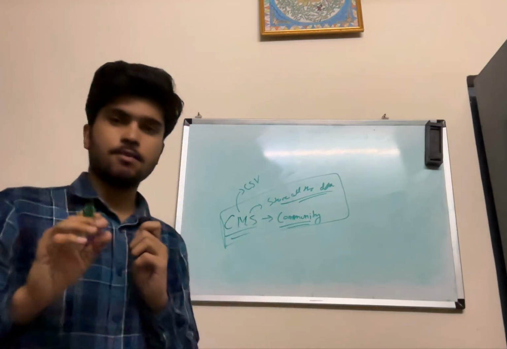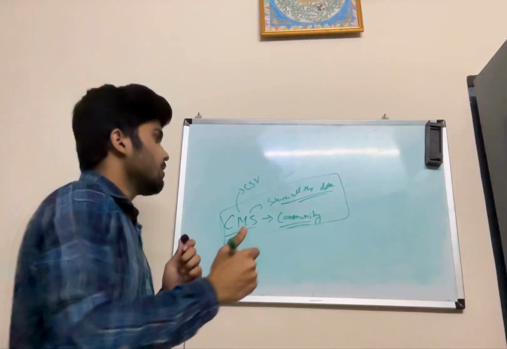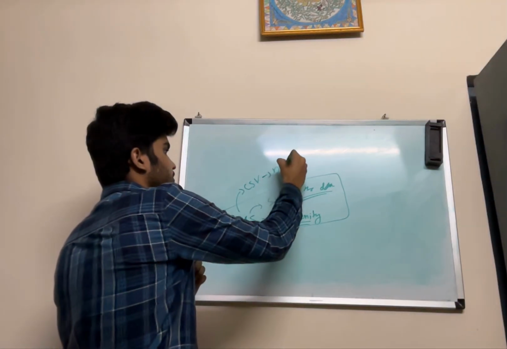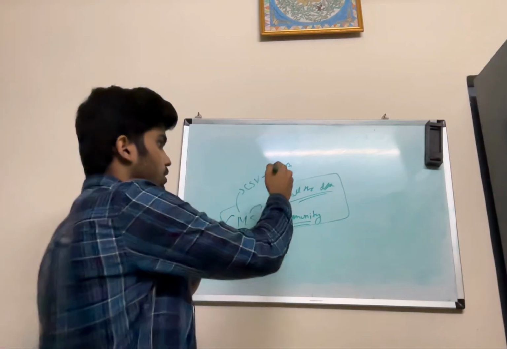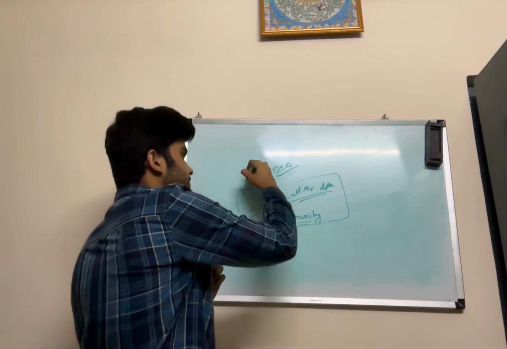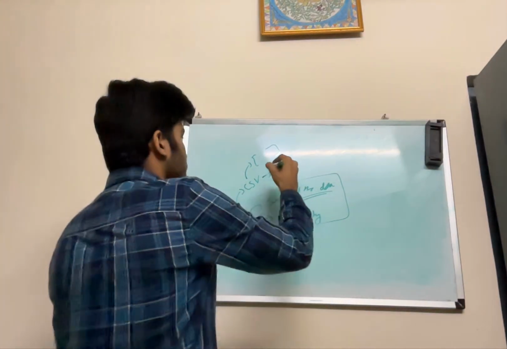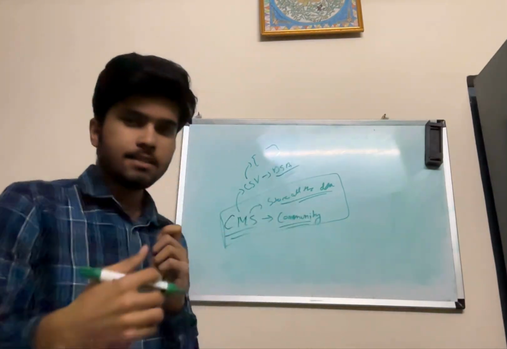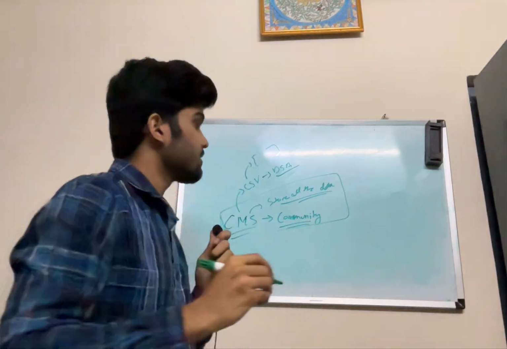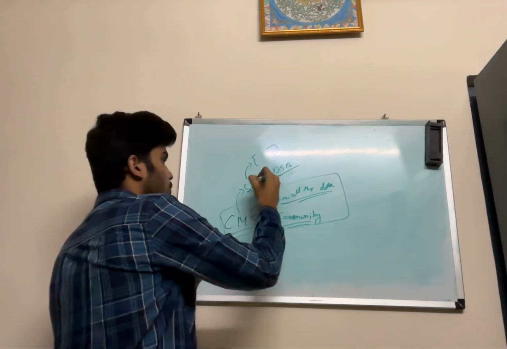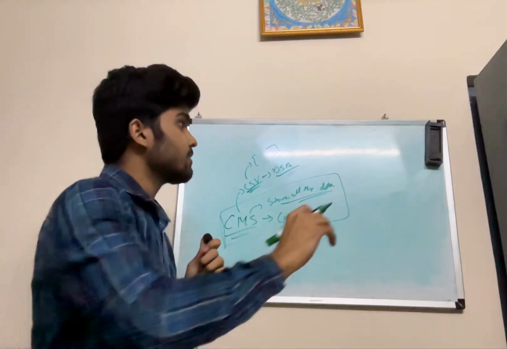It is really fun to learn because you have to cover lots of concepts. All the basic DSA concepts, especially array concepts, are used a lot here because the base of CSV is an array. If any data is coming from a CSV, it will come in the form of an array, means comma separated values. So whenever you open any CSV file, you will get an array, and you have to work on the array.